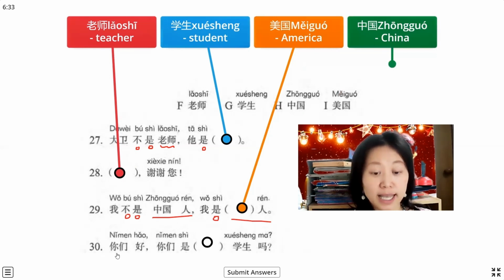Okay, the last one says 你们好，你们是学生吗？ This one uses 是什么什么吗 to ask a question, right?